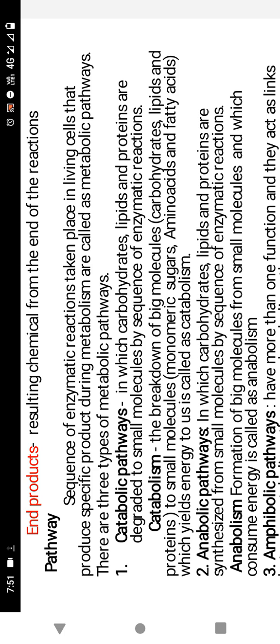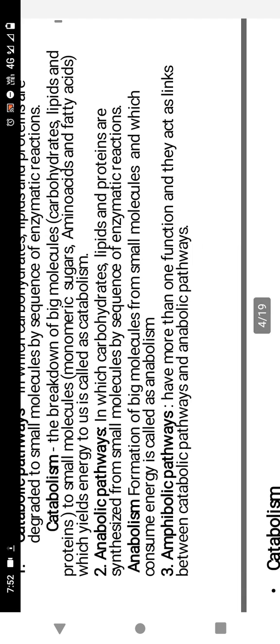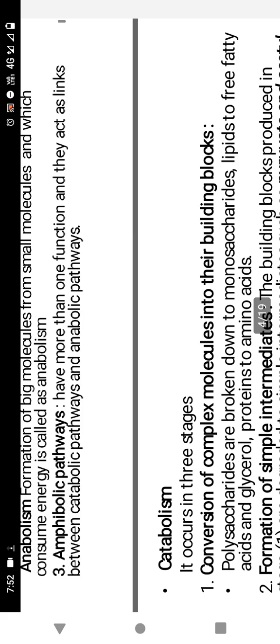So they are called anabolic pathways or synthetic pathways, which means the formation of big molecules from small molecules. In catabolism, big molecules are converted into simple molecules, but here simple molecules are converted into big molecules. And in the amphibolic pathway, both processes occur. On one side it is synthesized, on the other side it is catabolized, so they are called amphibolic pathways.